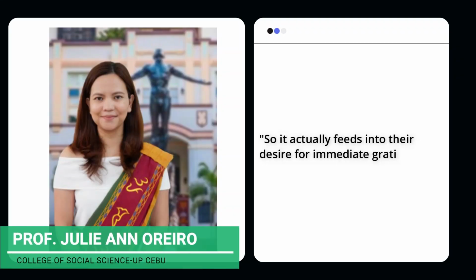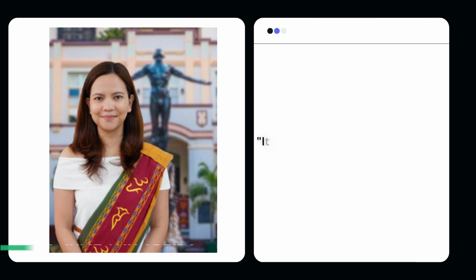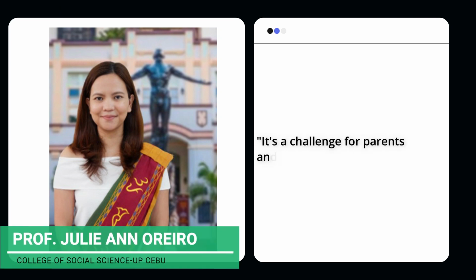So it actually feeds into their desire for immediate gratification. So that's why we observe in a lot of children that once they have something they want and it's not given to them, what do they do? Right? They throw tantrums, fight with their parents, they will act out and whatsoever. And that's a big challenge for parents and for the children developmentally.